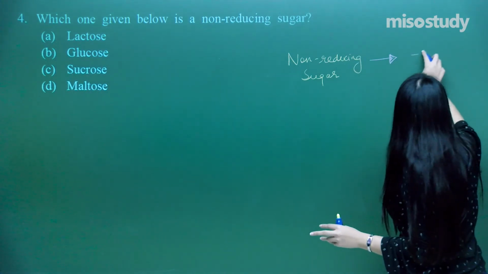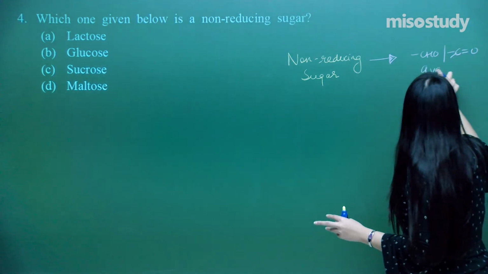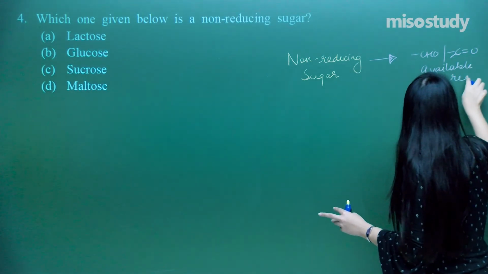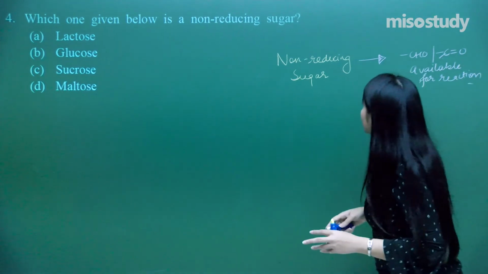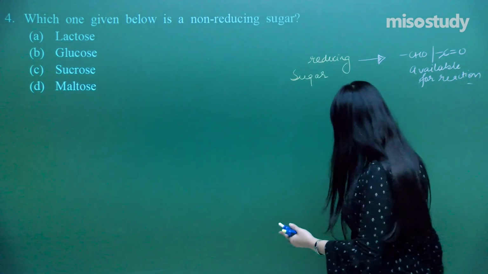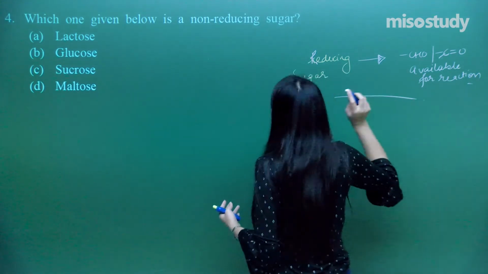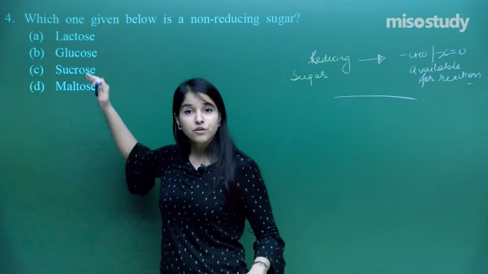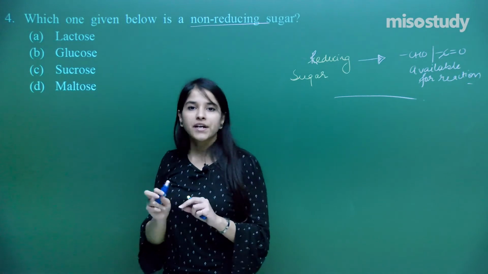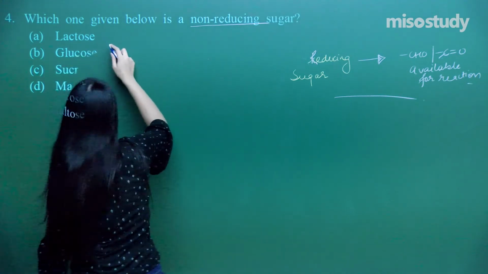So it must be having CHO or a carbonyl group available for reaction. That is what is known as the reducing sugar. That means it is giving up the reaction. So that is a reducing sugar. And I need to have a proper idea about the structures of all the four given in order to find the non-reducing one having no such kind of aldehydic or ketonic group available for the reaction. So one is lactose, the other is glucose.